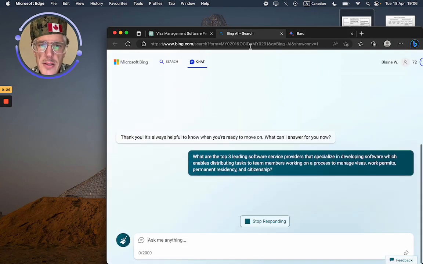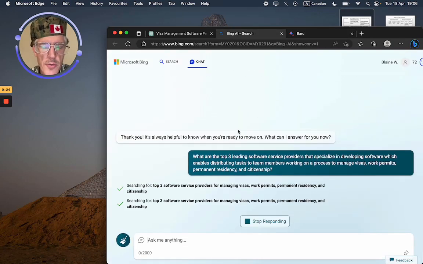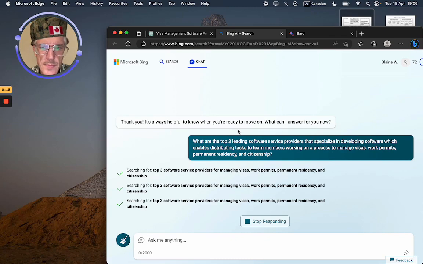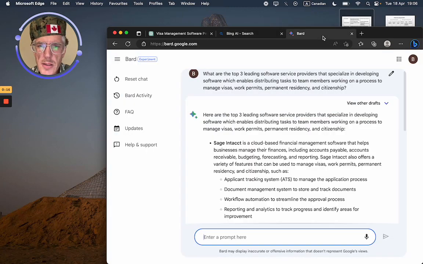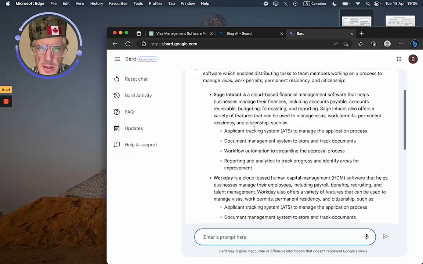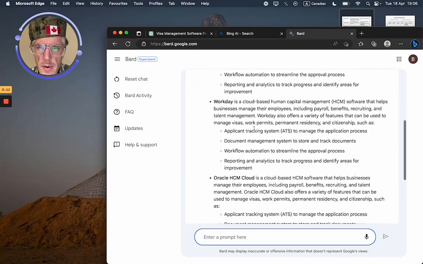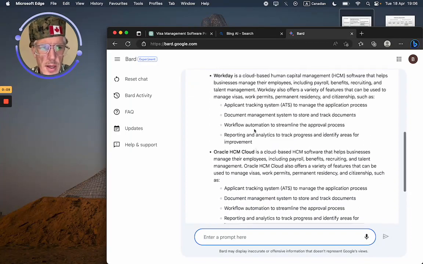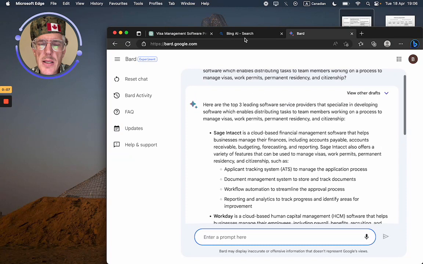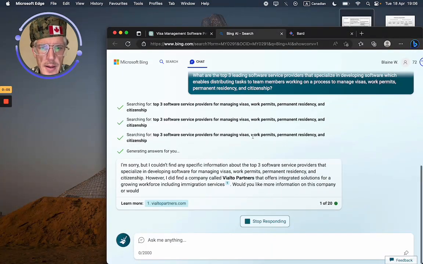All right, so let's go back to Bing. It's going to go through and search for the top 3 service providers for managing visas, work permits, residence. Bard's already there. They talk about Sage, Workday, Oracle. So they have 3 answers that ChatGPT did not have, and lots of different answers there.